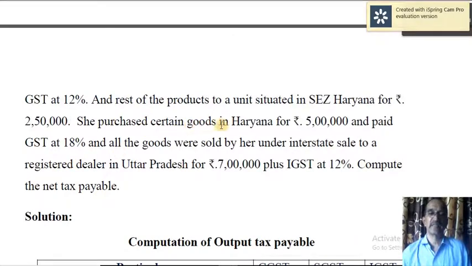She purchased certain goods in Haryana for rupees 5 lakh and paid GST at 12%. So from Haryana, the goods are purchased again, and therefore intrastate transaction. So 9% CGST and 9% SGST. Now all the goods were sold by her under interstate sale to a registered dealer in Uttar Pradesh. From Haryana to Uttar Pradesh, interstate sale, and value of supply is 7 lakh, and IGST rate is 12%. 12% should be applied on 7 lakh, so that you will get the IGST amount.